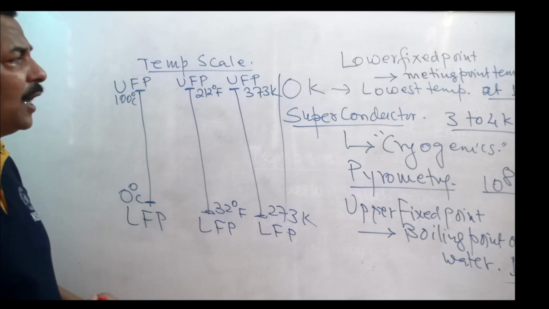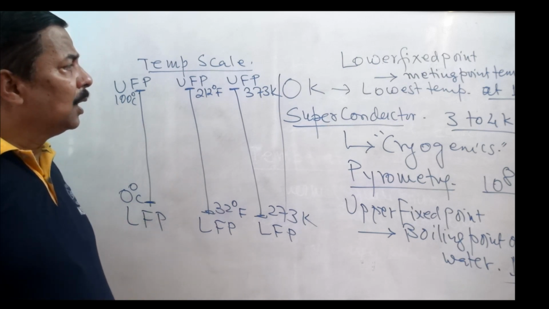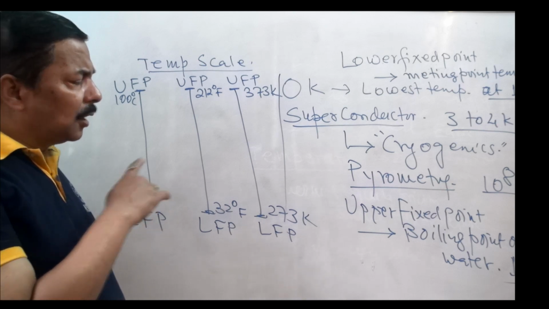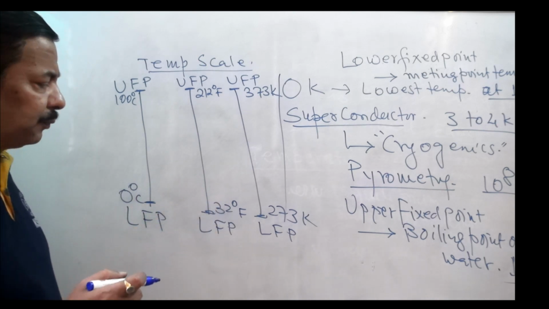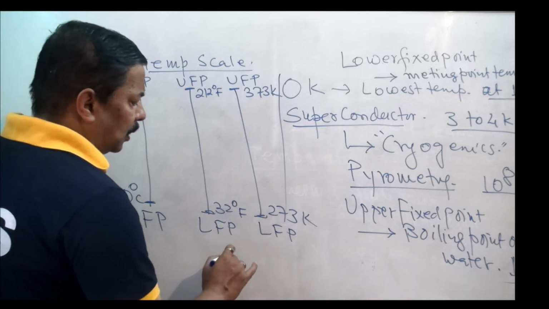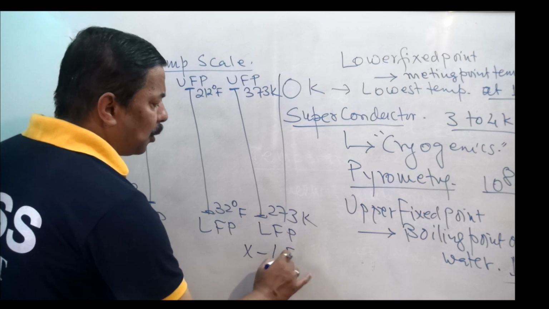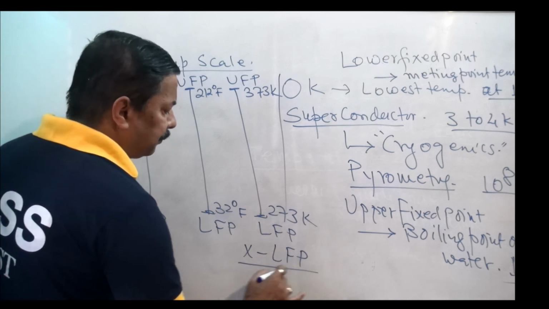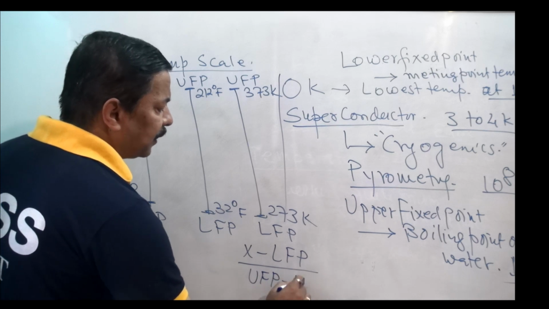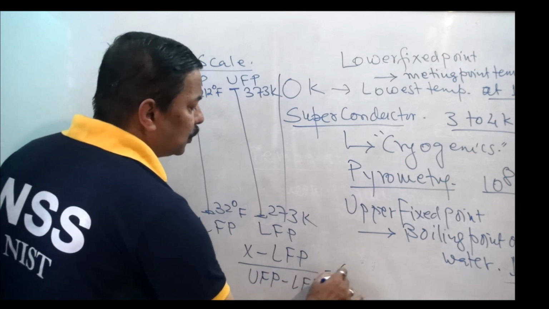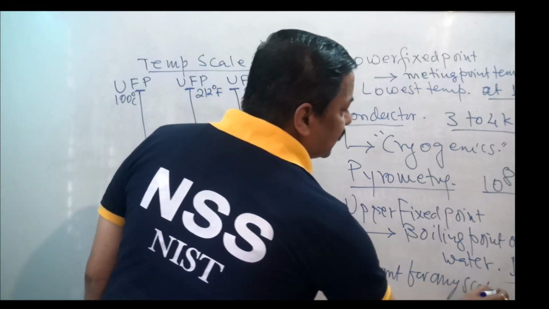What I mean to say here is that in conversion we have to use one formula. What is that? Temperature X minus lower fixed point by upper fixed point minus lower fixed point is equal to constant. For any scale it is constant.